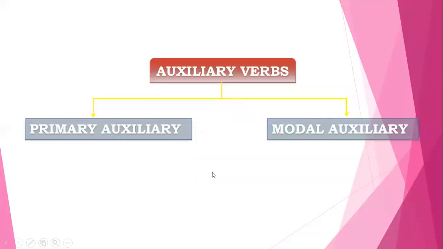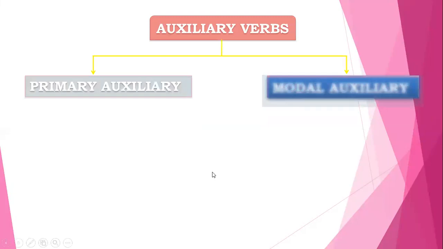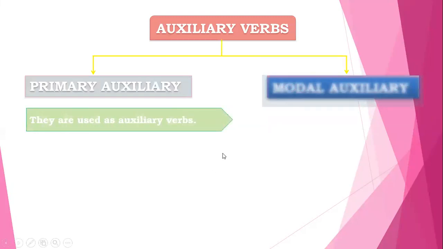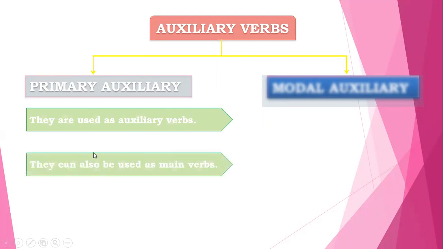When we look at the primary auxiliaries, we find that the very first feature of the primary auxiliary is that by default they can be used as a helping verb. Another feature of the primary auxiliary is that apart from being a helping verb, they can also be used as a main verb. For instance, if I say,